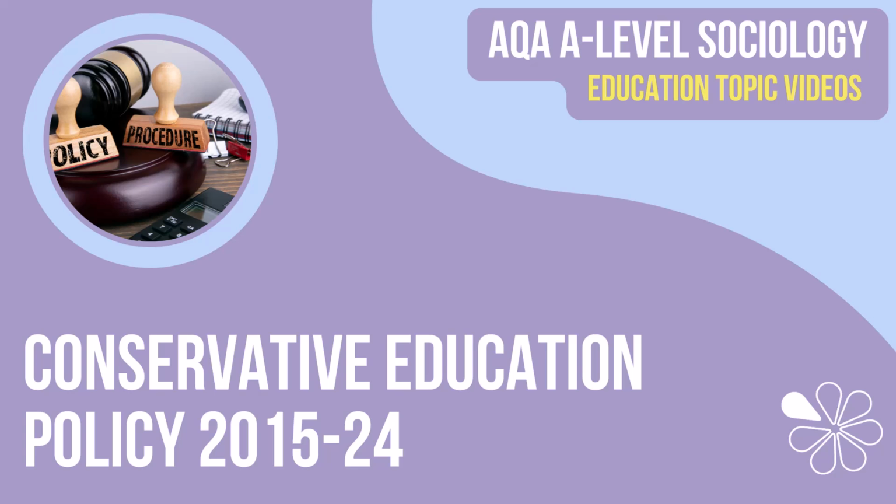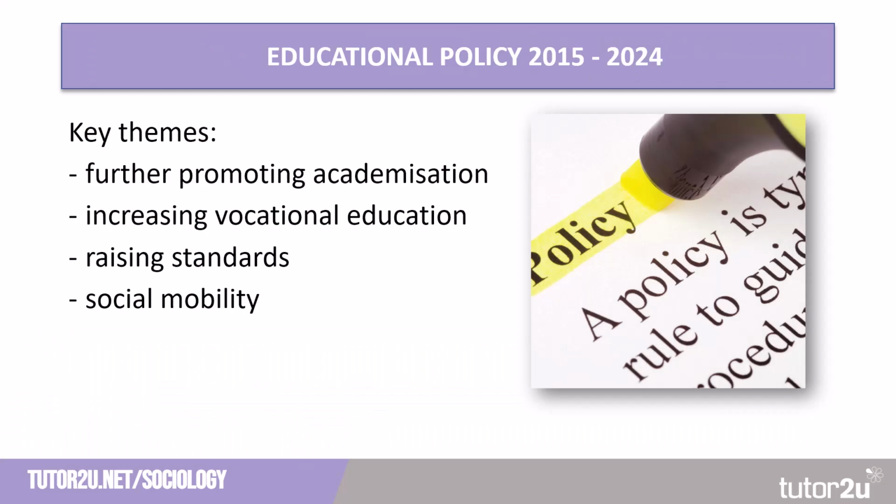In this video we're going to look at Conservative education policies between 2015 and 2024. Since winning the general election in 2015, Conservative governments in the UK have introduced significant changes to the education system. Most legislation focused on further promoting academisation, increasing vocational education, raising standards and addressing social mobility. While some changes aim to tackle inequality, others have been criticised for perpetuating disparities within the education system.